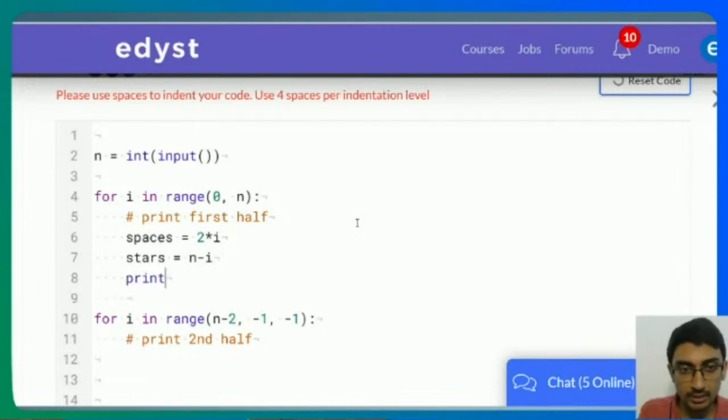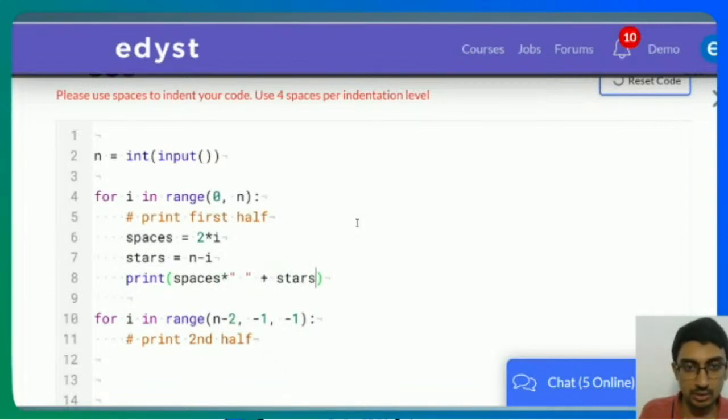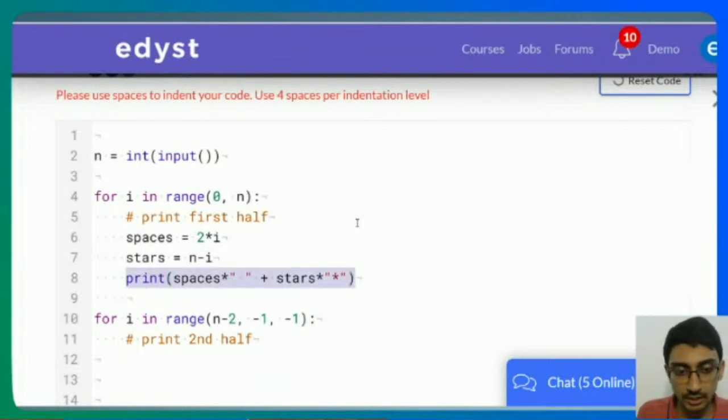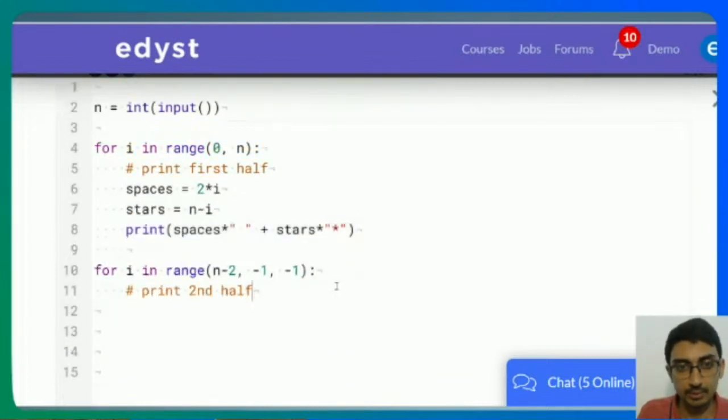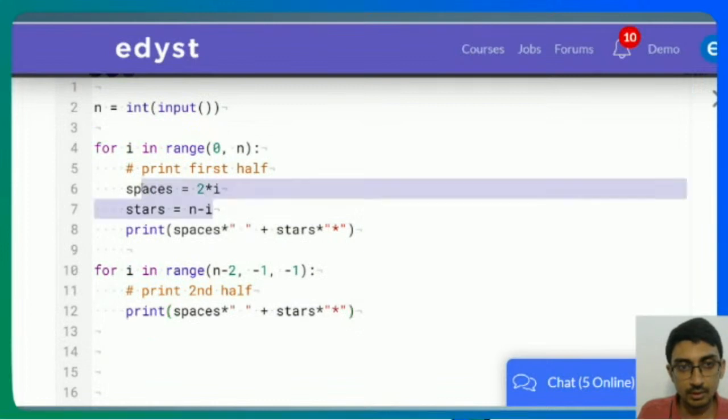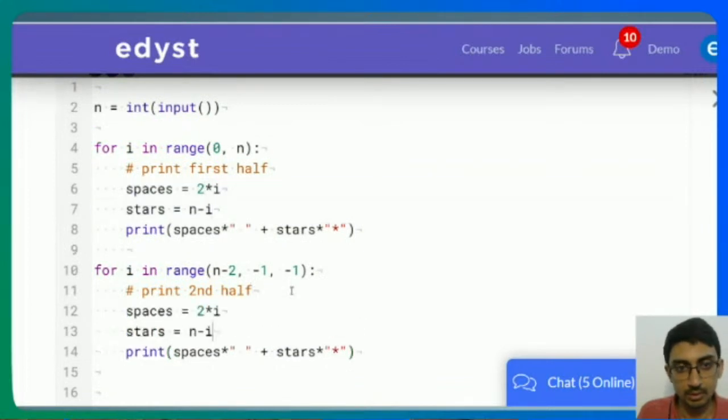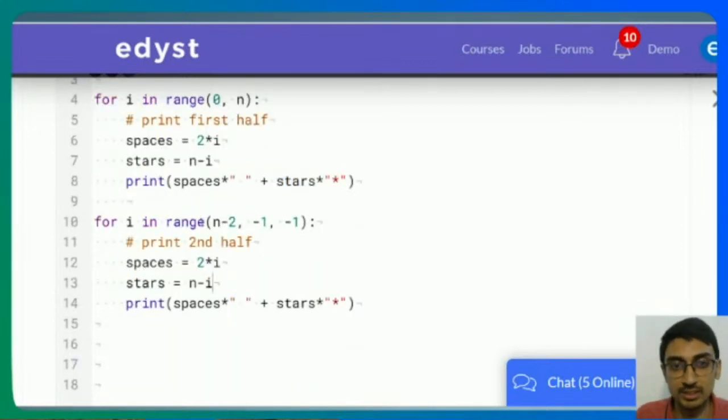So I'm going to print spaces into this much spaces plus stars into these many stars, right? And here also the same thing. Space and star are determined in the same way. Spaces and star are determined the same way in both the case. Only the limits are changing.